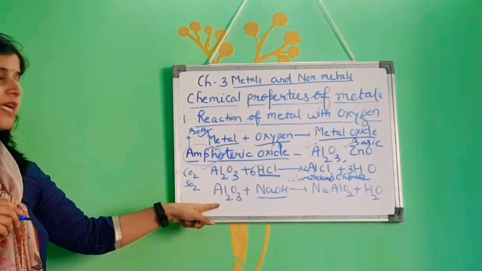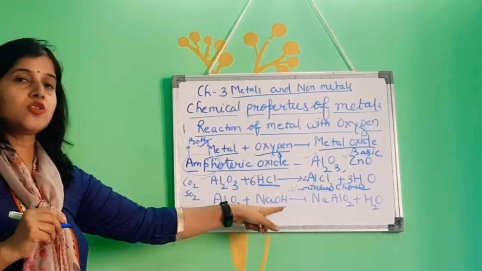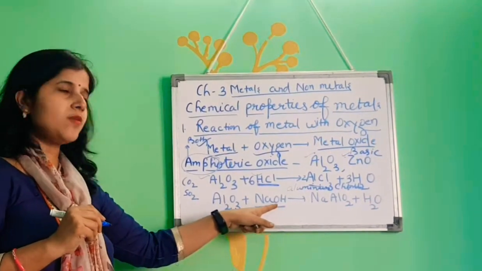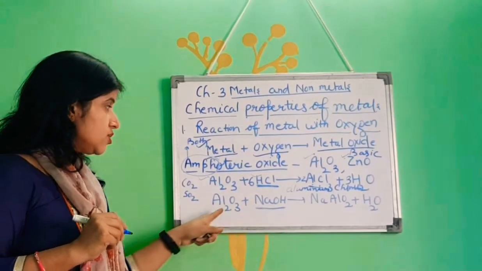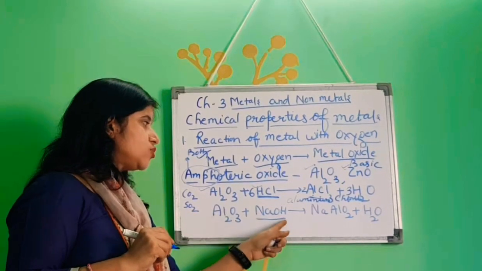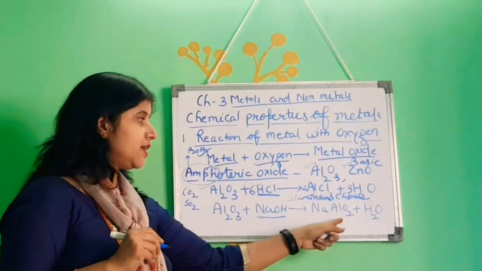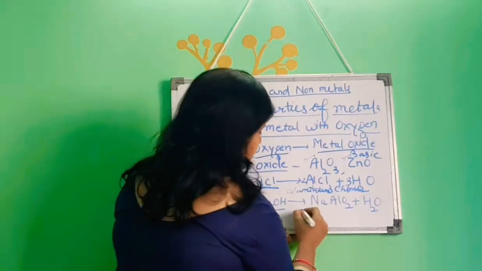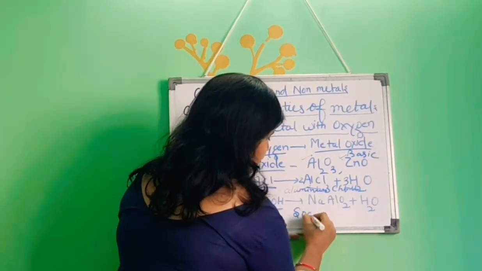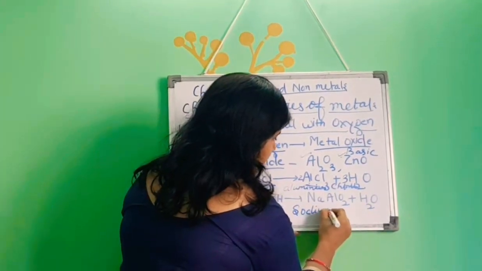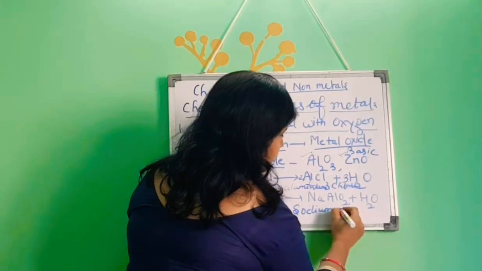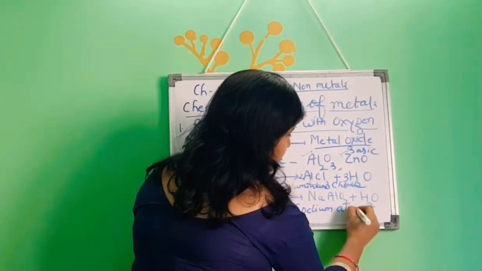Let's come to the reaction of alumina with sodium hydroxide. You all know about it, it is a strong base. So the reaction of alumina with a strong base will form sodium aluminate. You have to learn the name of the compound. You have to write the name of the compound every time. Sodium aluminate.